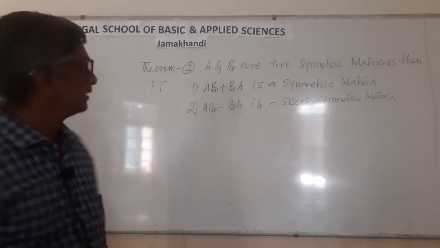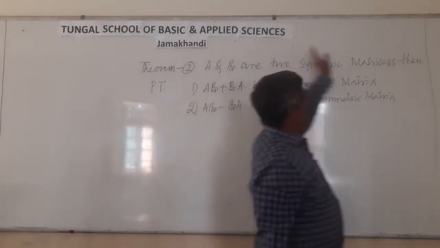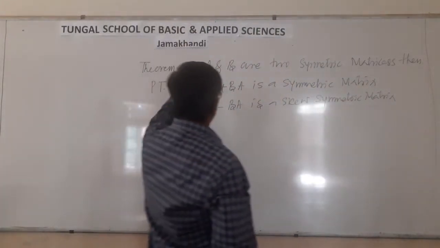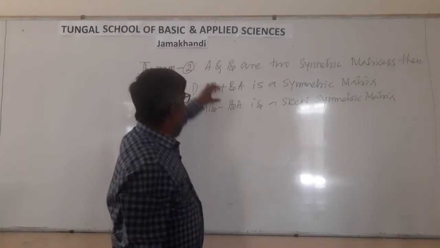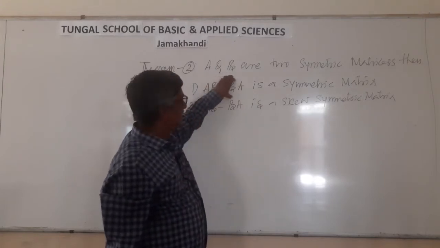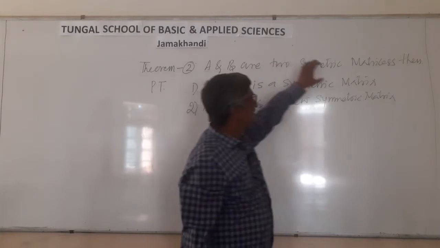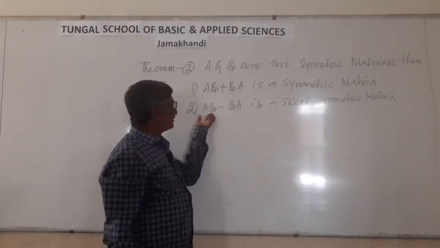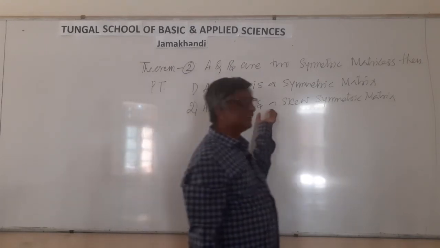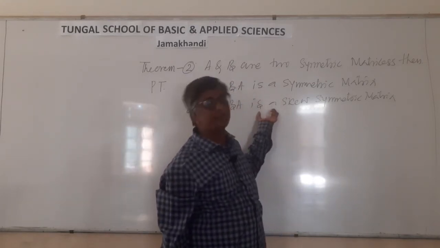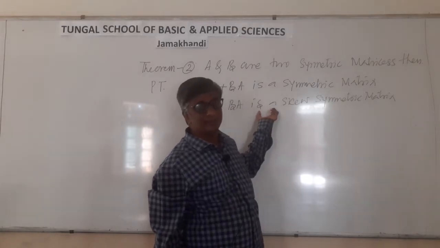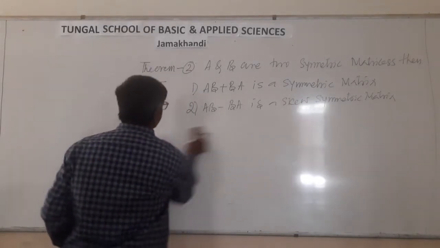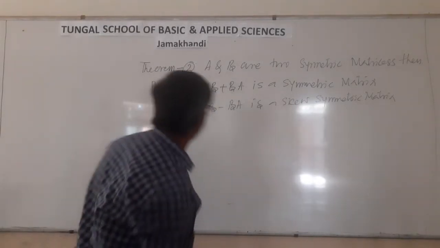Theorem number 2. A and B are two symmetric matrices. Then you have to prove AB plus BA is a symmetric matrix. Second one is AB minus BA is a skew symmetric matrix. Now we have to prove one by one. First I will give the proof of number 1.